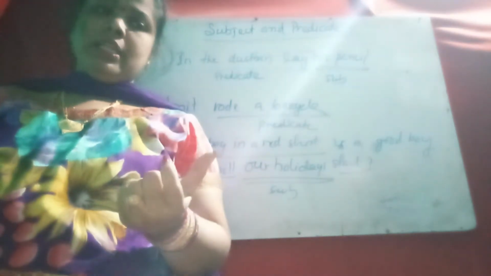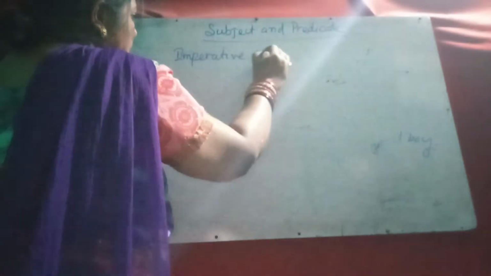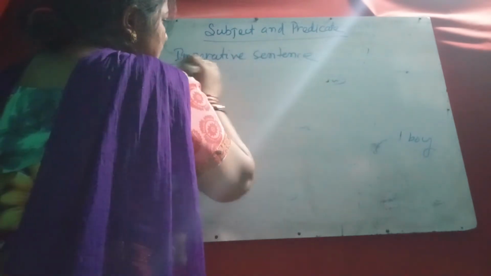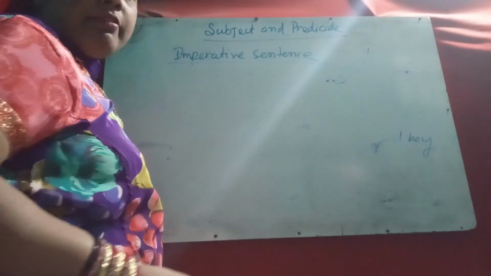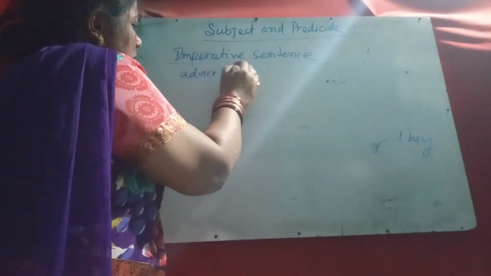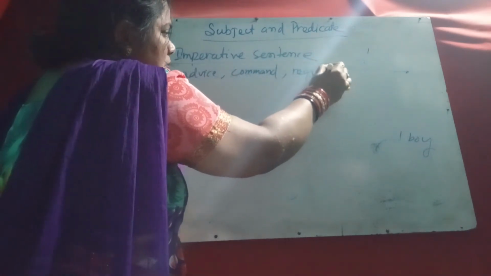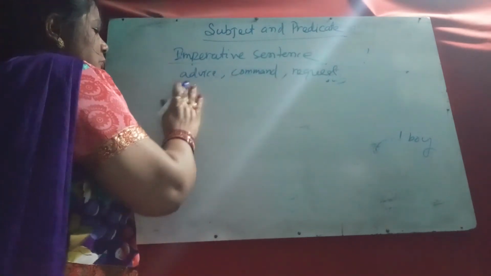In such sentences you will feel that there is no subject, but it is hidden. Suppose a command: Close the door.